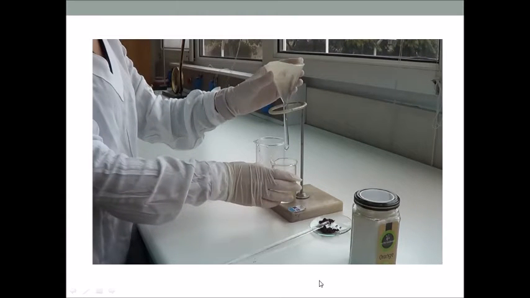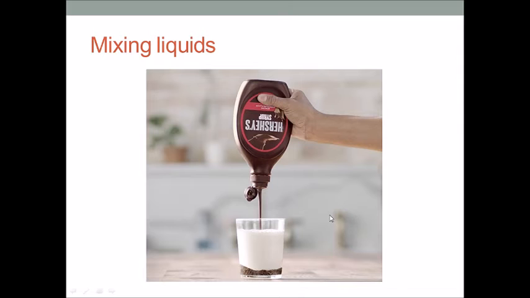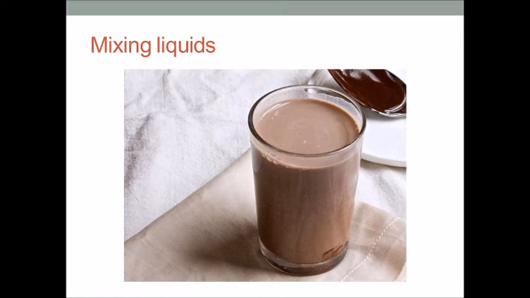So we mixed solids together, we mixed solids and liquids together. What about mixing liquids together? Like, for example, mixing chocolate syrup with milk. When you mix chocolate syrup with milk, they mix completely with each other and they become like one thing, chocolate milk. It is also a physical change because the chocolate hasn't changed into a new thing. It did not become, for example, coffee. And also the milk is milk after mixing. So they did not become new things. So it's a physical change.